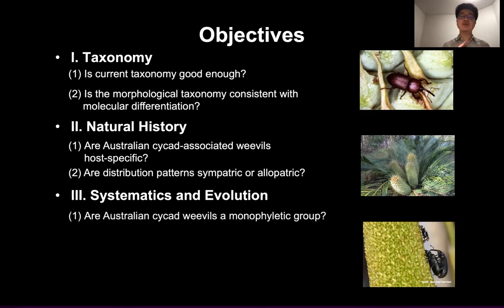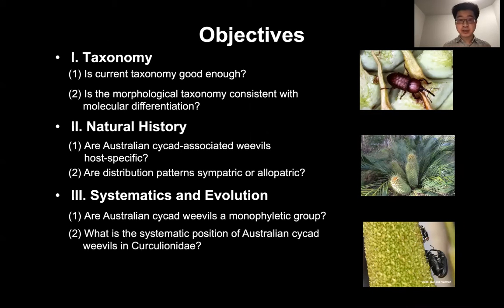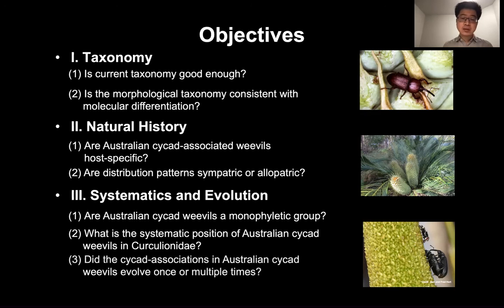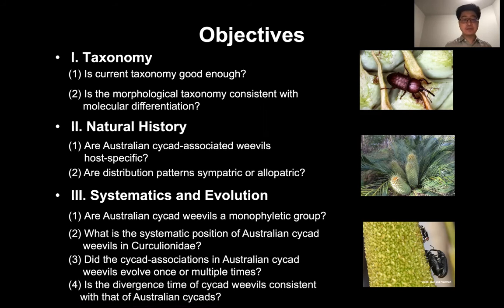Finally, we want to know the morphology of Australian cycad weevils and their systematic placement. Then we want to investigate the evolution of cycad association in Australian weevils and determine if the divergence time of these weevils is consistent with that of Australian cycads.